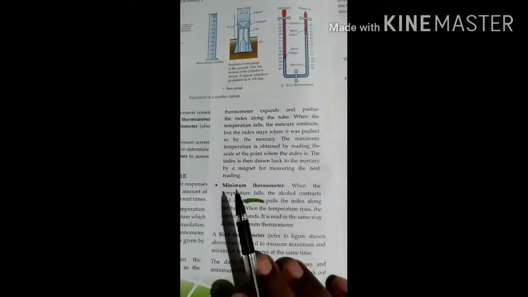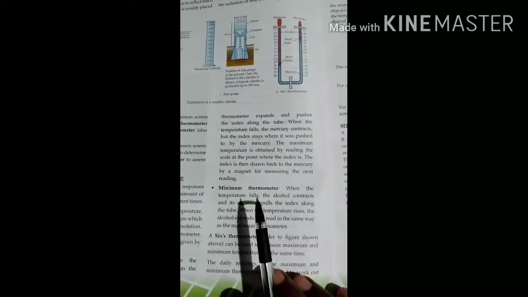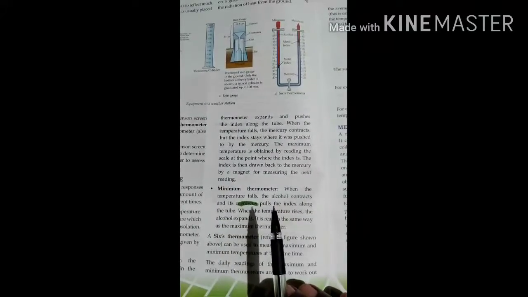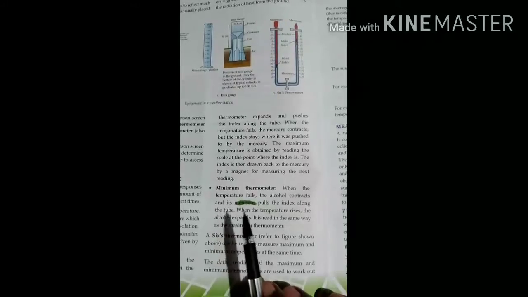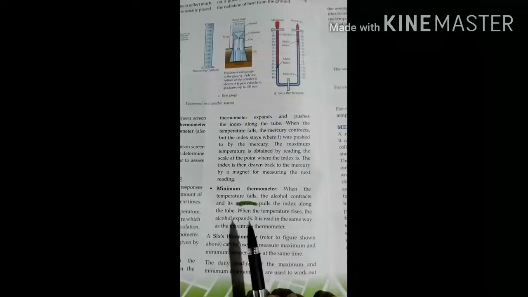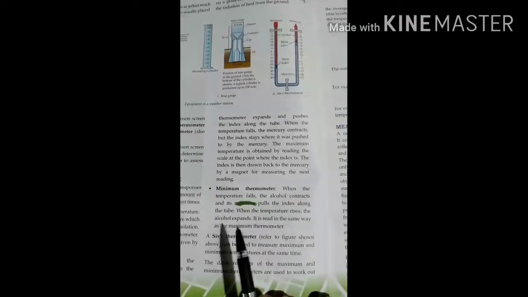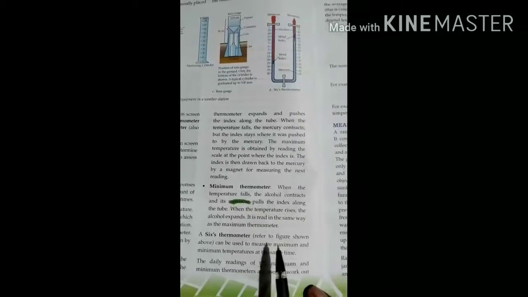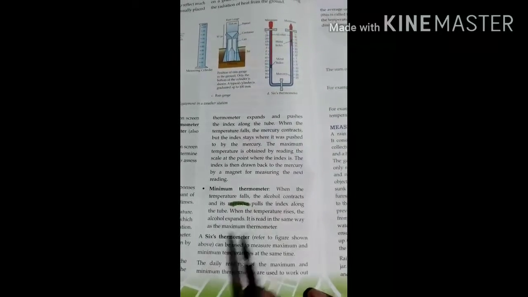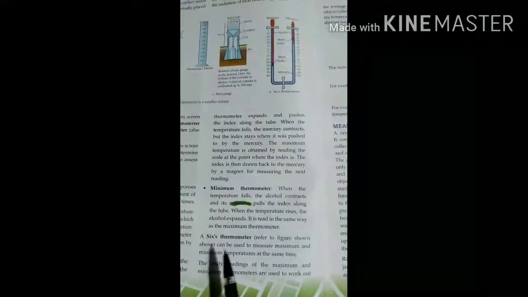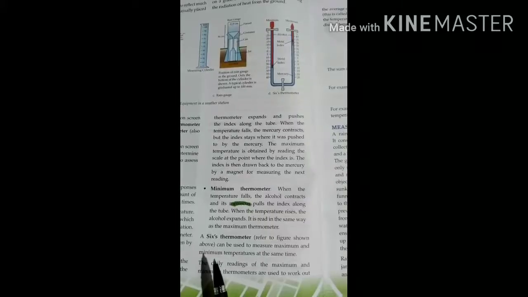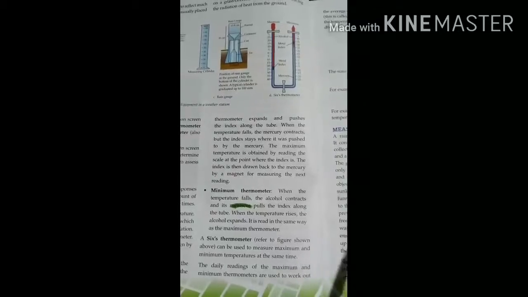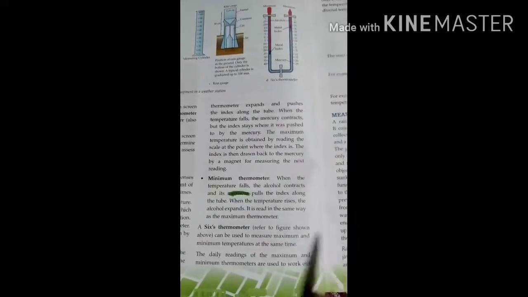Now the minimum thermometer. When the temperature falls, the alcohol contracts and its meniscus pulls the index along the tube. When the temperature rises, the alcohol expands. It is read in the same way as a maximum thermometer. Six's thermometer, shown in the figure above, can be used to measure minimum and maximum temperatures at the same time.